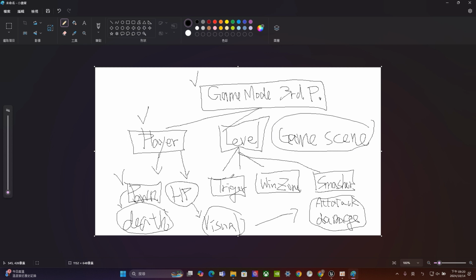We will have a trigger for controlling the platform. We will have the win zone. And finally, we have the smasher. Okay? And for a player, we have the add-on HP, health point. And also, if you want, you can set up the dash controlling and also some visual effects. Once the smasher touches the player, it will explode or something. So that's the idea. Okay, so based on this flowchart, or we can call this one an infrastructure diagram, we can